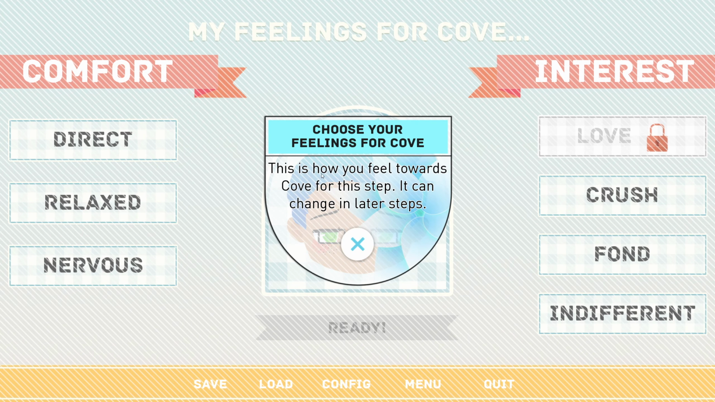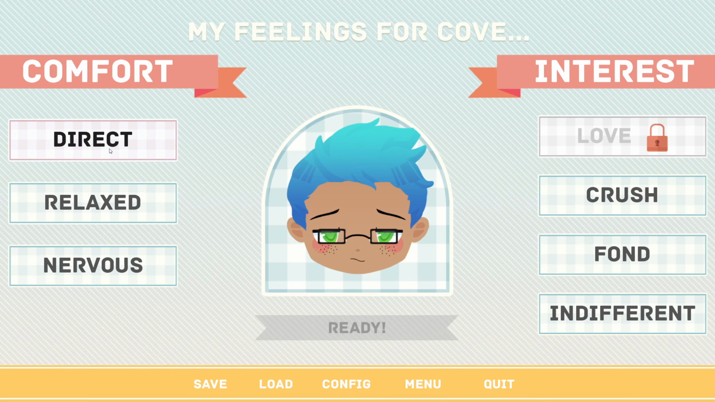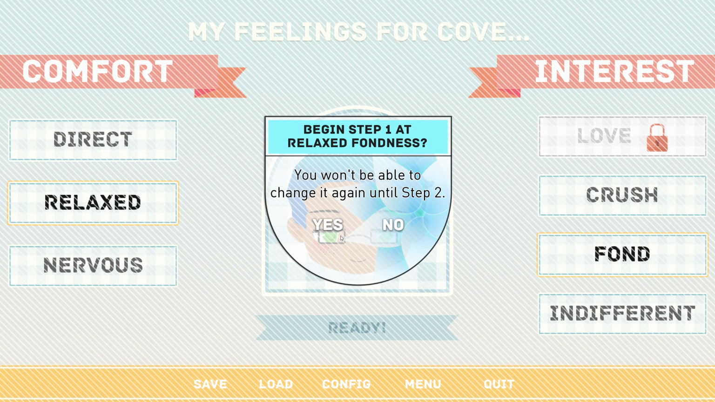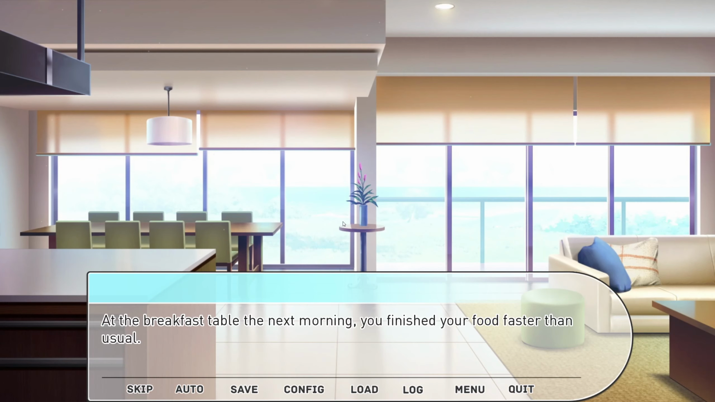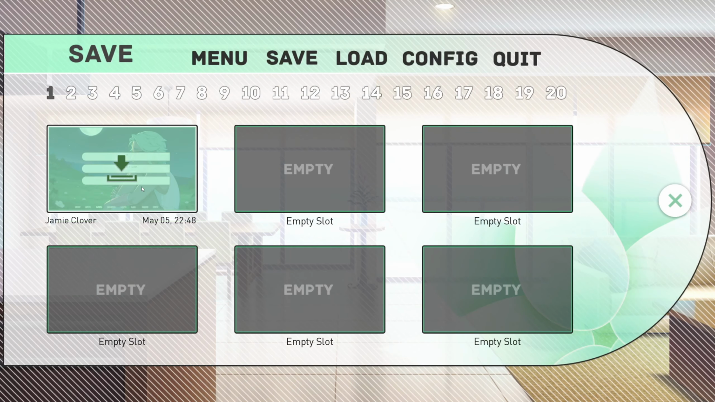Choose your feelings for Ko. This is how you feel towards Ko for this step. You can change this in later steps. Interest. Comfort. Relaxed, I would say. Fond. Yeah, so far it seems like a really nice guy. I mean, everybody is like that, so yeah. Maybe it'll change later on.